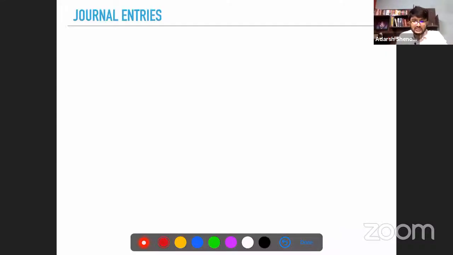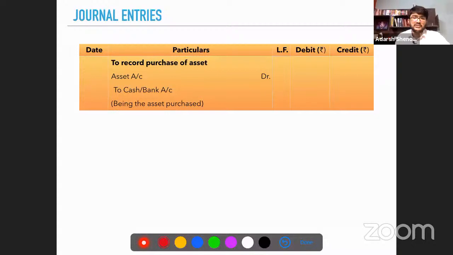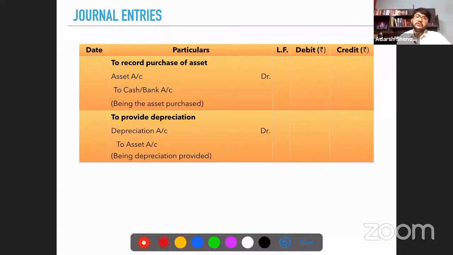Okay, journal entries, just quickly see this once. Journal entries, this also we have discussed. What is the entry when you purchase an asset? Asset account debit to cash or bank account. This is the entry to record the purchase of the asset. Every year we have to provide for depreciation. What is the entry to provide for depreciation? Depreciation account debit to asset account.